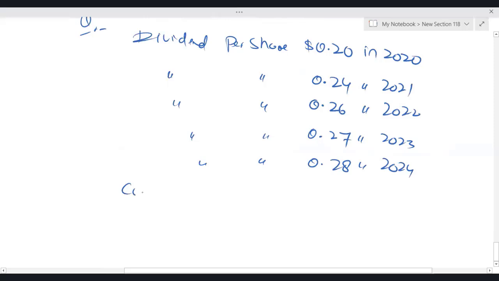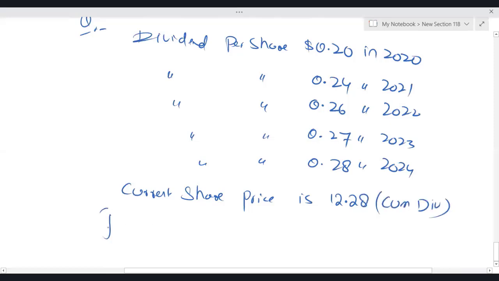And let's say the current share price is 12.28 cum div. And the requirement is to calculate KE.